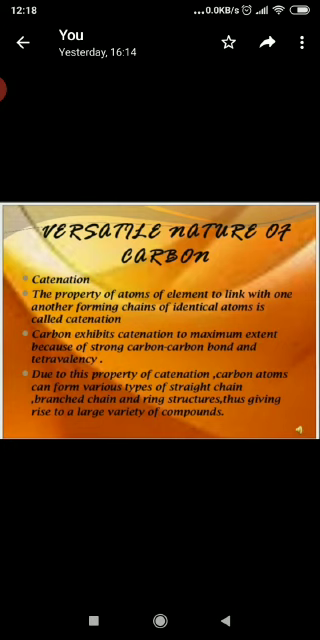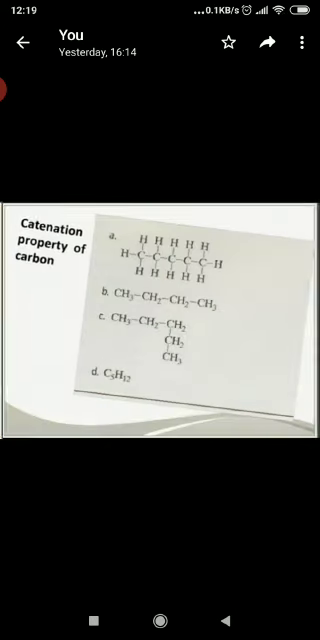Due to the property of catenation, carbon atoms can form various types of straight chains. That means carbon can form straight chains, branched chains and ring structures, thus giving rise to a large variety of compounds. See the structure: straight chains, branched and ring chains.